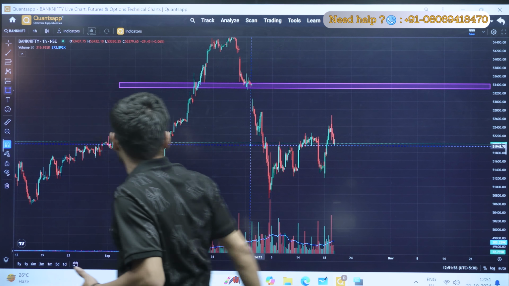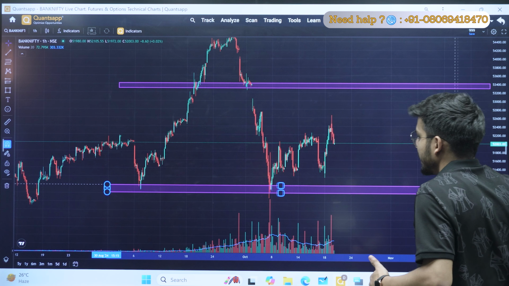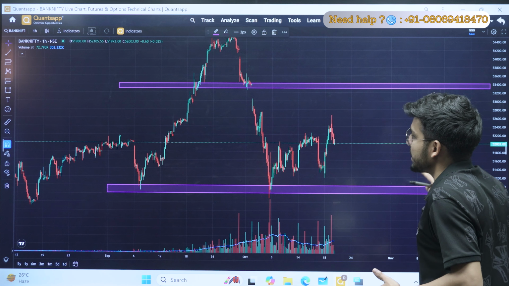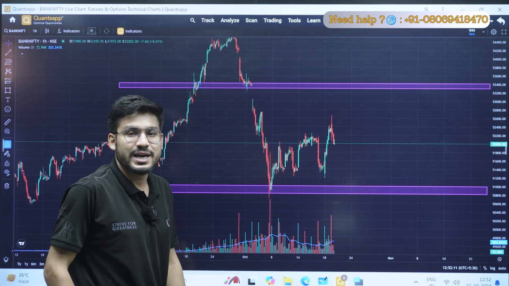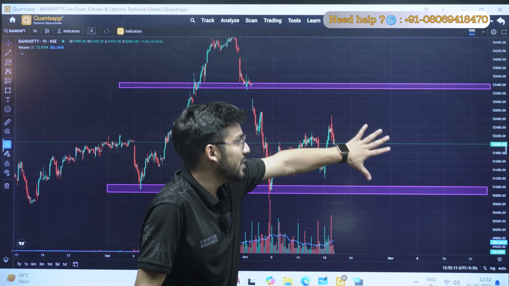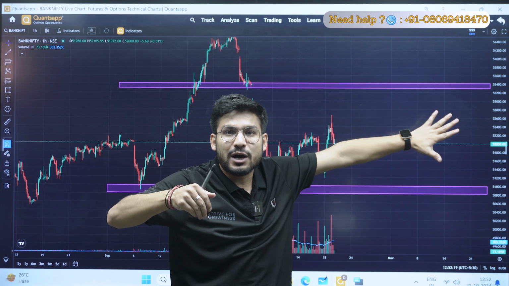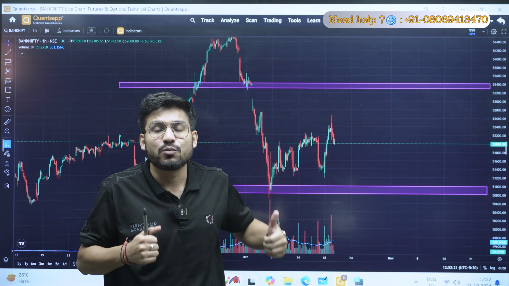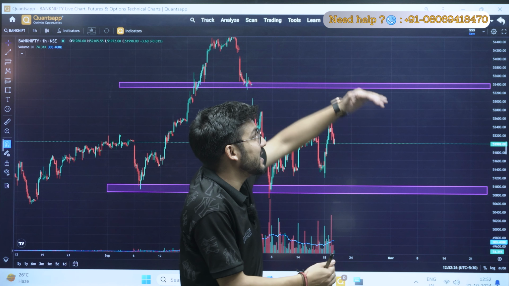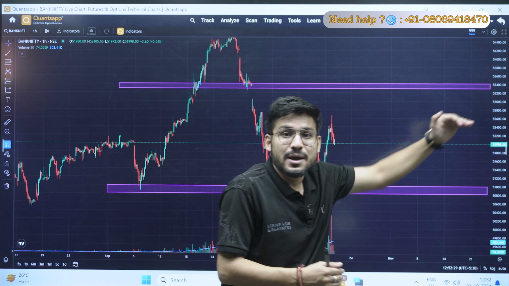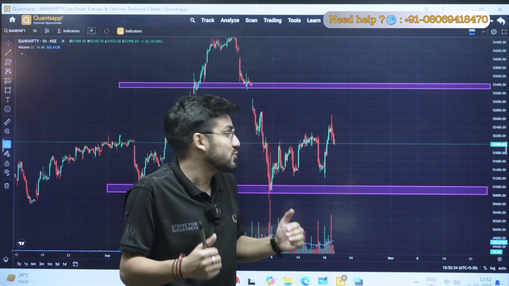Similarly, I will mark a range here as well, because this is my lowermost range from where my market was taking a rejection, so I can sell this range as well. I believe the market will not move below 51,000 as well. So this will be my range, and because my IV is at its peak right now, the IV will cool down, so you will not see that much momentum in the market, and that is why as a seller I have sold near levels. I'm not going that far away, because whenever the IV is at a spike, as a seller I'll get the profit of a range bound market.